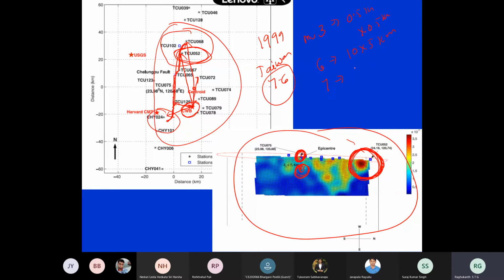For magnitude 7, some 70 by 60 kilometers, this much rupture will increase. Now, if it is magnitude 8, some 100 by 80 or something. And if it is magnitude 9, 500 by some 100 kilometers. So what is happening as magnitude is increasing? The rupture size is also increasing. So rupture size increasing means what is happening?